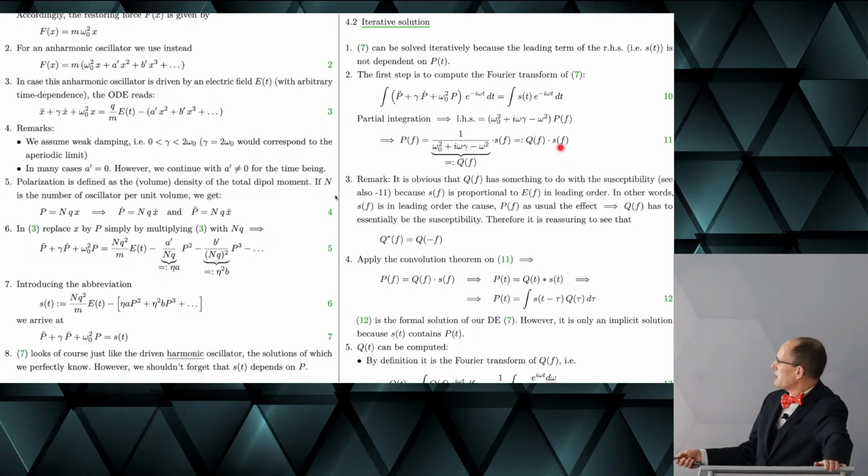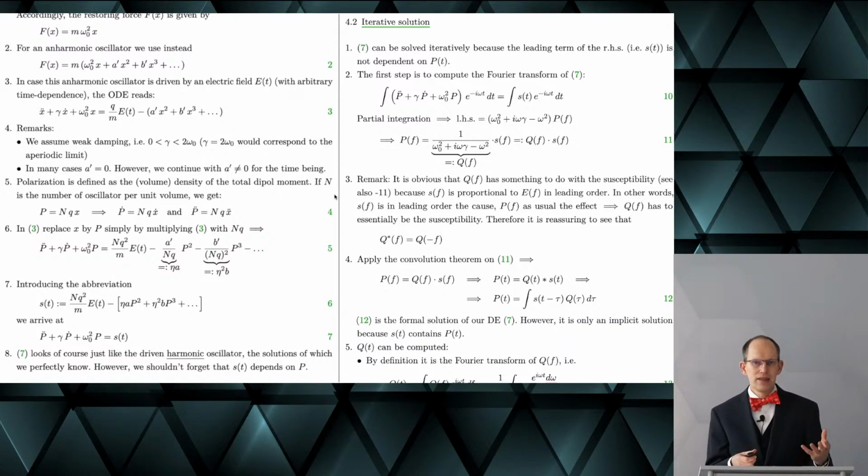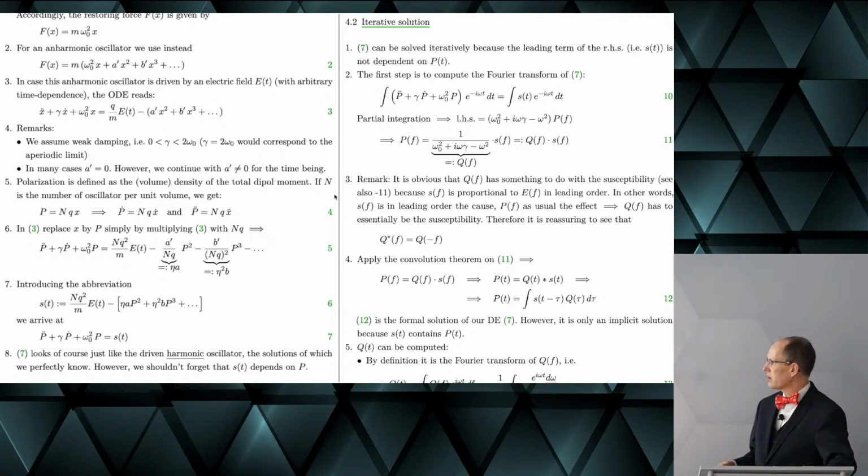Here this is just repeated. It is clear that this thing has to do something with the susceptibility. We saw it already. And it's a good sign that this relationship actually holds, which we have identified as the consequence of the fact that physical quantities are real quantities.